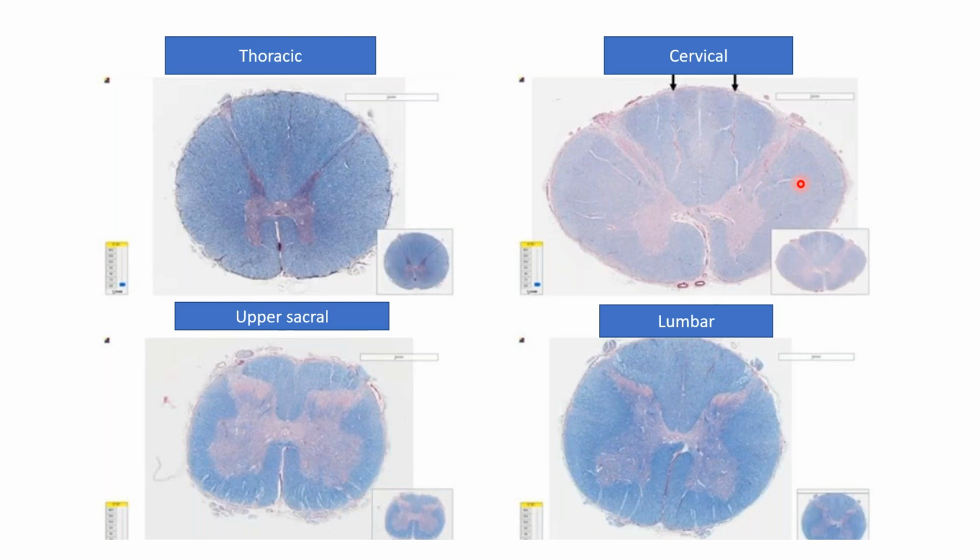In the lower cervical and upper thoracic region, we have the cervical enlargement, which gives rise to the brachial plexus. And in the sacral region, the gray matter is much more and bulbous compared to the white matter.